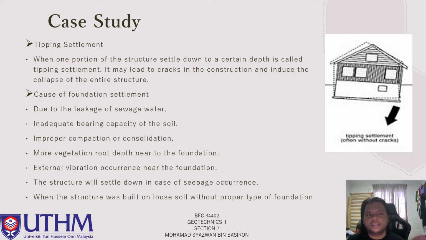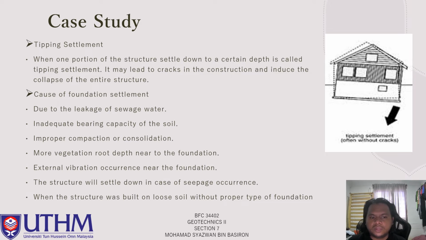Tipping settlement is when one portion of a structure settles down to a certain depth. It may lead to cracks in the construction and induce the collapse of the entire structure. From the picture we can see the house has moved from the original level, and tipping settlement often occurs without cracks.